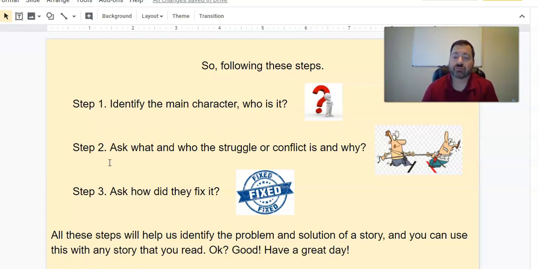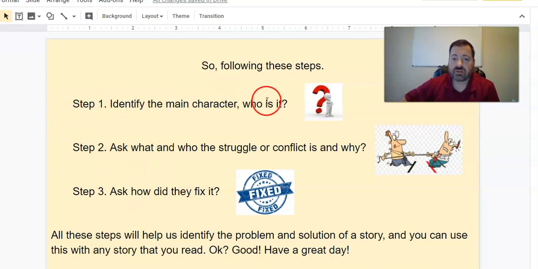So the conflict was the moon disappearing, and then we went to step three, which is how did they fix it, right? How did he fix the problem? Well, he went to see the owl, and the owl told him that the moon wasn't disappearing, that it was because it rotates around the Earth.